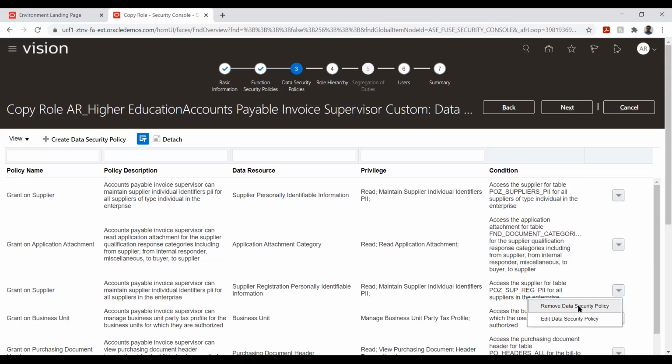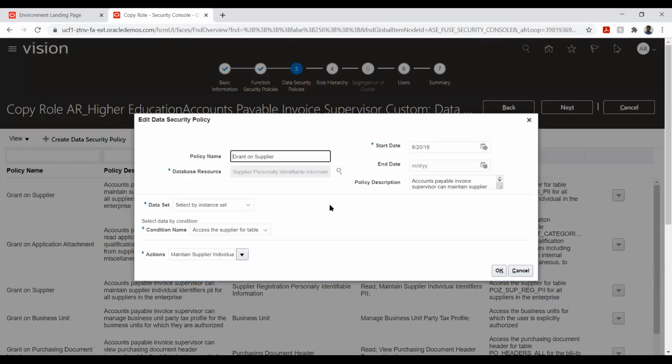Let's say, for example, I by mistake gave access to 10 business units, but this user called Mr. A shouldn't have access to 10 business units. He should have access to only 5. In this case, I can either remove the entire data security, or I can say edit data security and edit it wherever it is required.